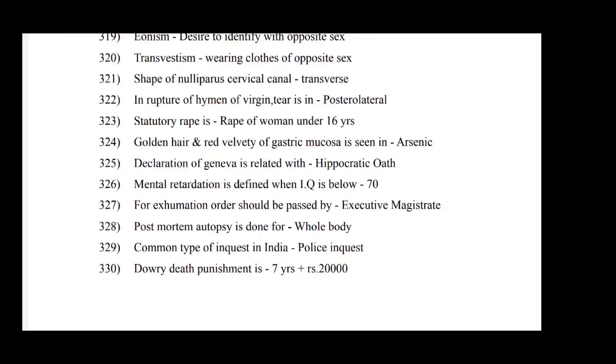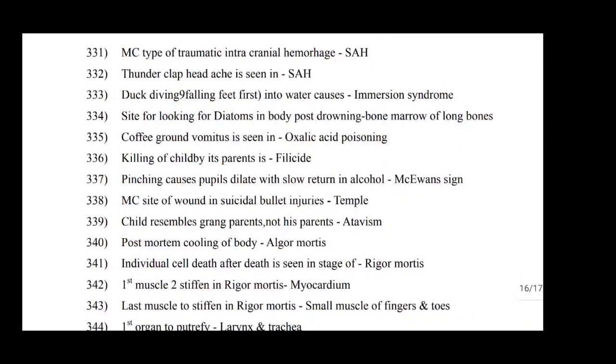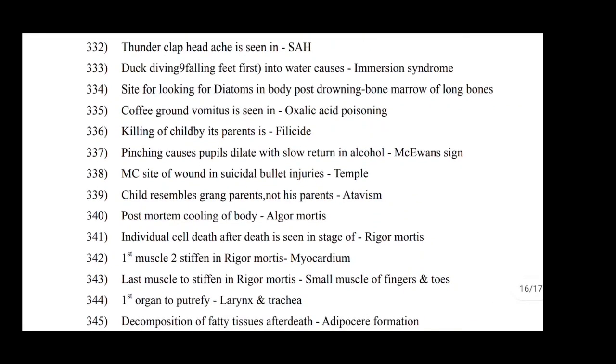Dowry death punishment: 7 years plus 20,000 rupees. Most common type of traumatic intracranial hemorrhage is subarachnoid hemorrhage. Thunderclap headache is seen in subarachnoid hemorrhage. Duck diving or falling feet first into water causes immersion syndrome. Site for looking for diatoms in body post drowning: bone marrow of long bone. Coffee ground vomitus is seen in oxalic acid poisoning.